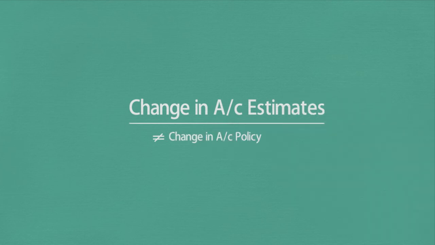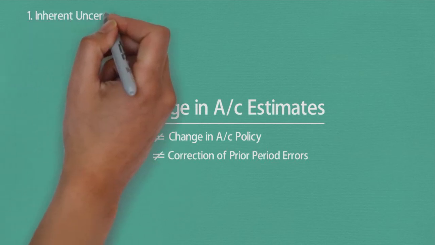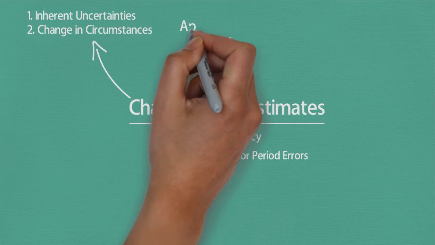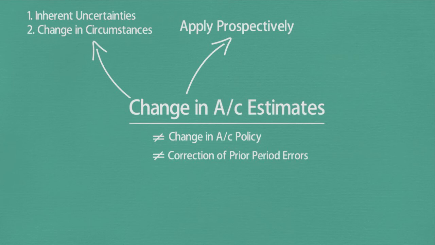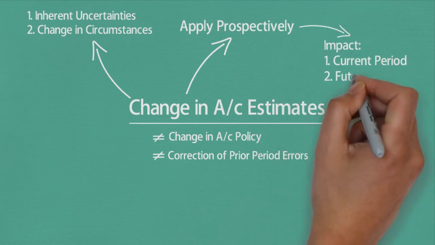Please note that a change in accounting estimate is not the same as change in accounting policy or correction of prior period errors. A change in accounting estimate can be on account of inherent uncertainties in business or change in circumstance on which an estimate was based. The effect of change in accounting estimate is to be applied prospectively, and the effect has to be included in the profit or loss of the current and future periods.